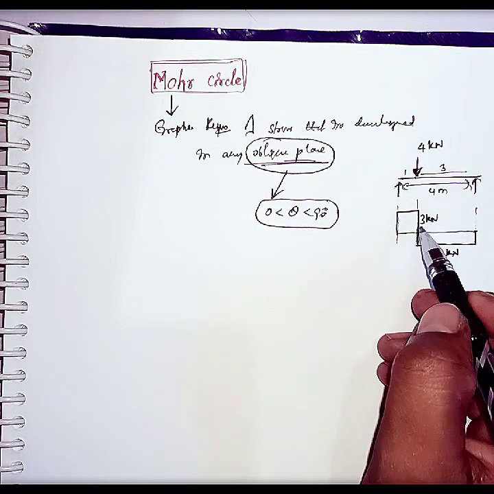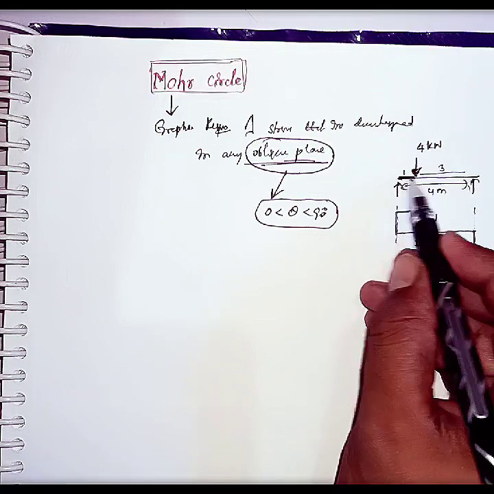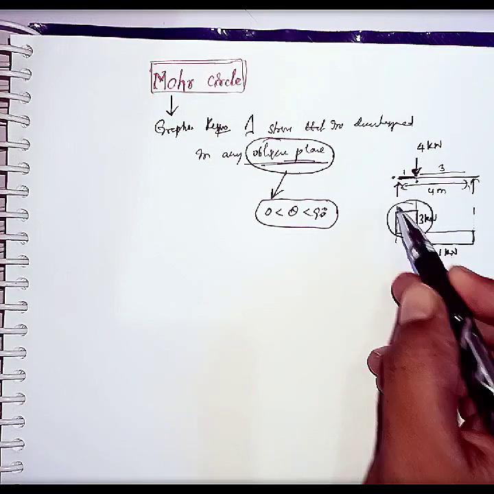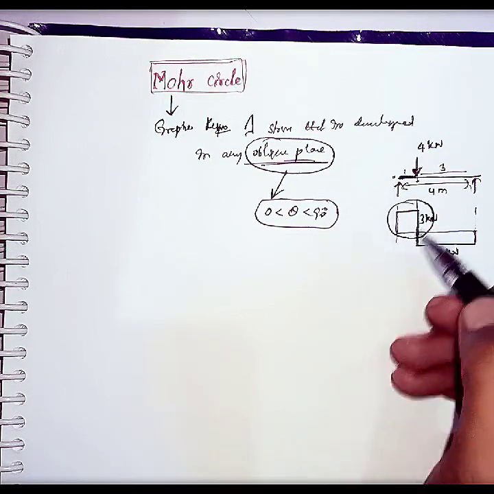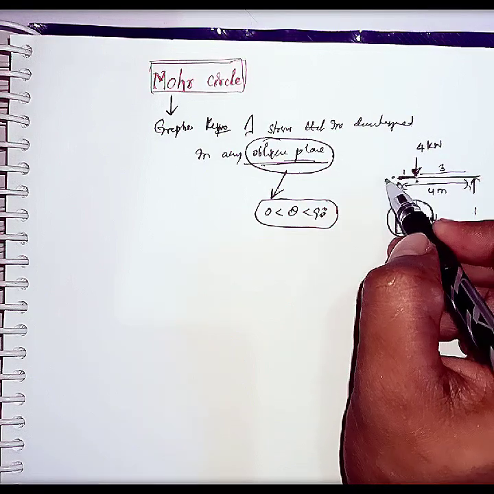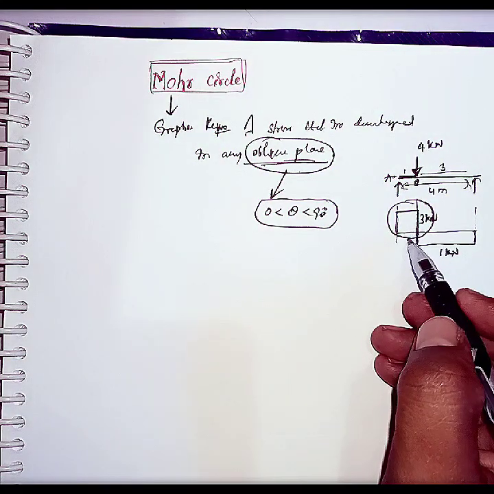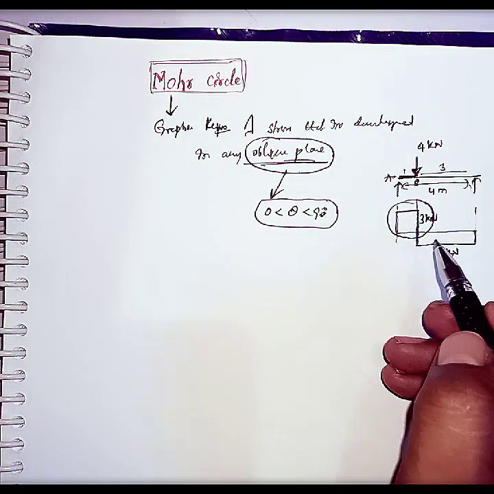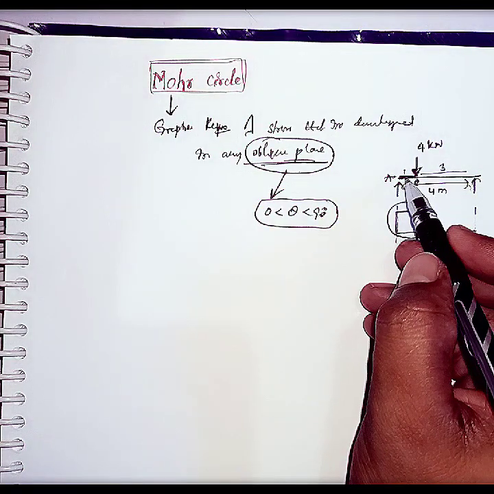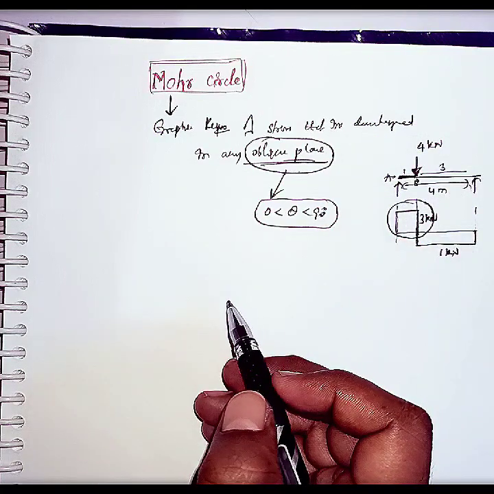If we see this shear force diagram, we can conclude that at this plane, from 0 to 1 meter, it is having the highest shear force. That means the failure of this beam will take place because of the shear forces from this point A to B. Yes or no? How are you concluding? Because this diagram is a pictorial representation of the shear force. From this, we are concluding that the failure of this beam with the shear force is taking place at this plane AB. Yes or no?